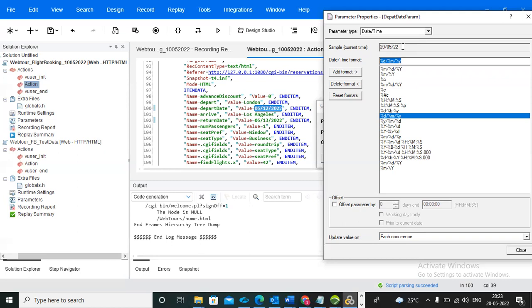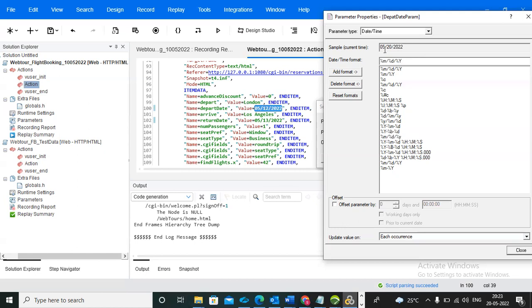No. You can observe below: this is our format, month, date, year. Yes, this is our format. No, 2022 is there, but this is only the format. If you want 2022, you need to give capital Y.